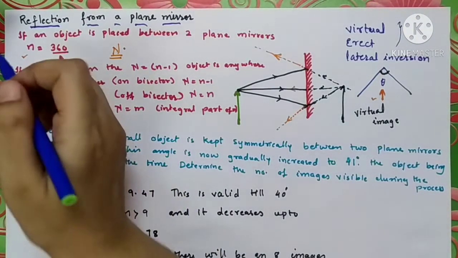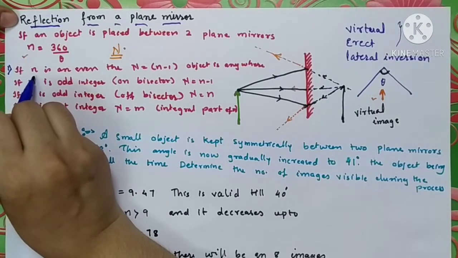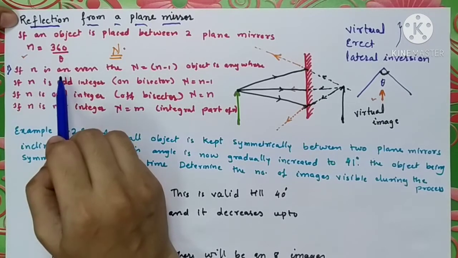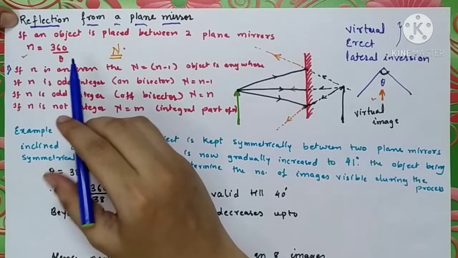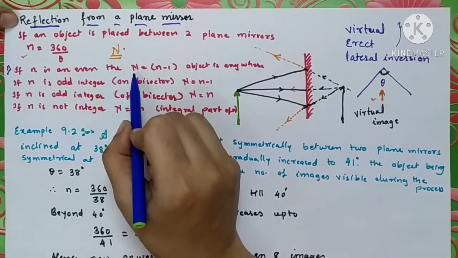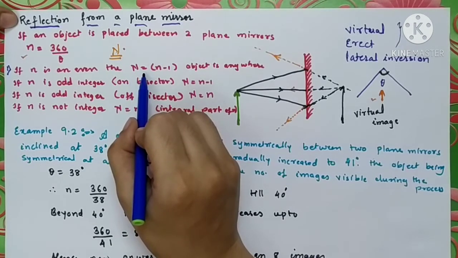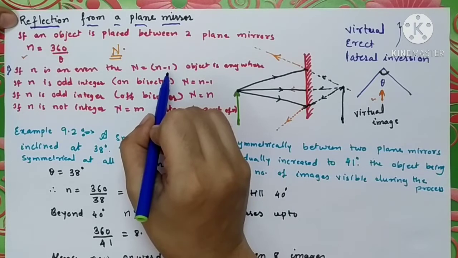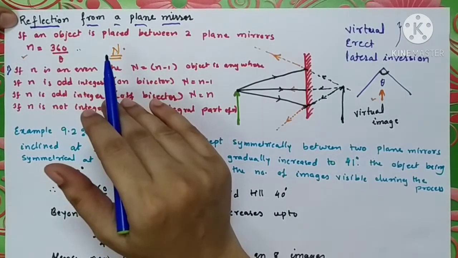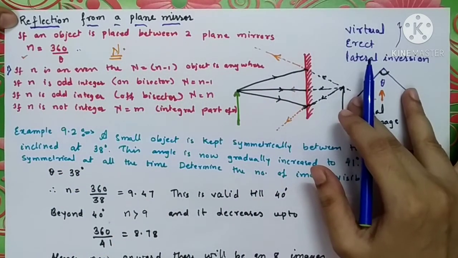If small n, this ratio 360 upon theta, is an even integer, an even number, then capital N, the number of images formed by these two plane mirrors, is equal to n minus 1. Whichever number you get as small n, you have to subtract 1 from it, then you will get the number of images formed by these two plane mirrors.